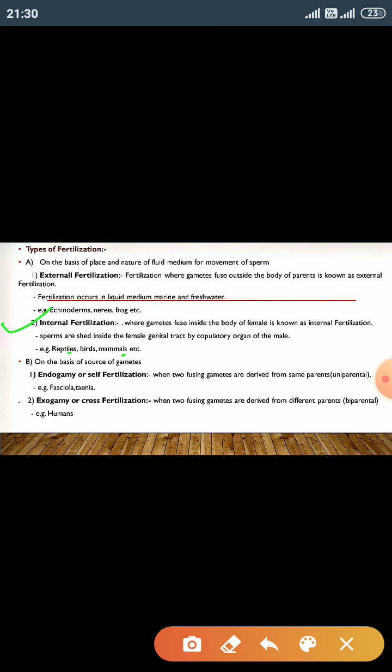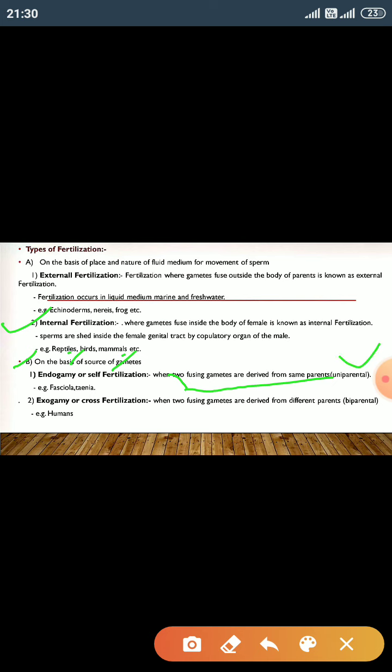And the second basis of fertilization division is the source of gamete. If the fusing gametes are derived from the same parent, it is known as endogamy, and these individuals show self fertilization and are usually uniparental.